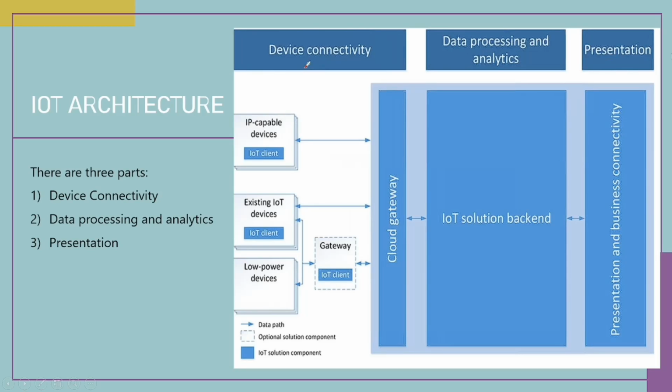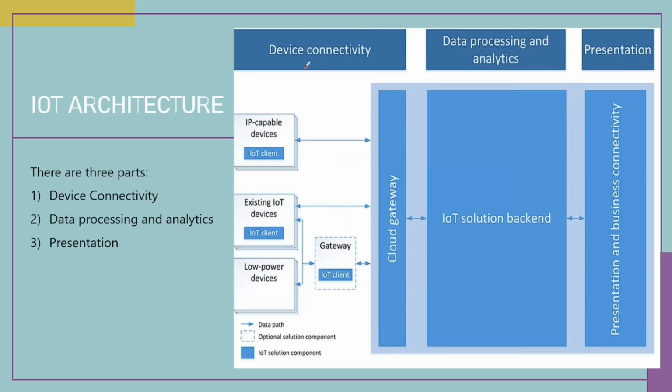IoT architecture. The IoT architecture is divided into three parts: device connectivity, data processing and analytics, and presentation. In device connectivity, there are devices which will send data to the cloud. These devices want to get connected to the internet in order to share the data to the cloud. IP-capable devices are those devices which are able to connect to the internet directly. Existing IoT devices, low-power devices, need a gateway to get connected to the internet.